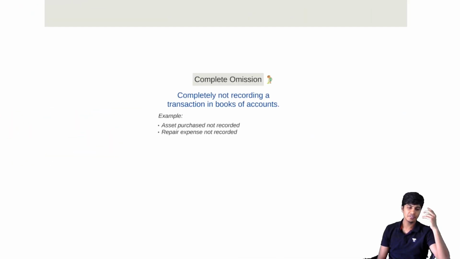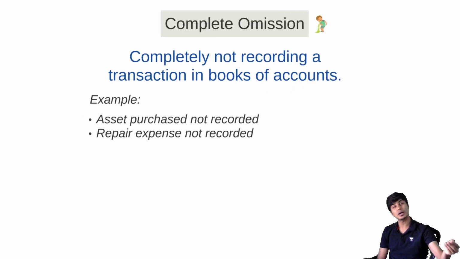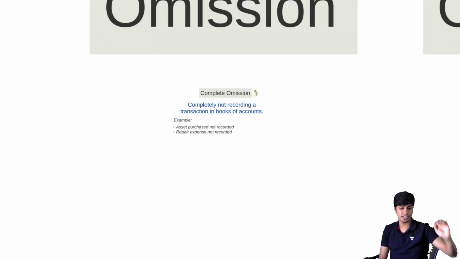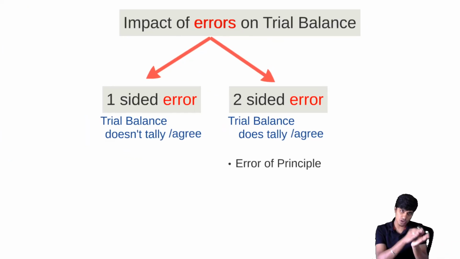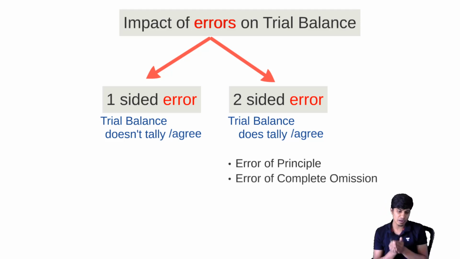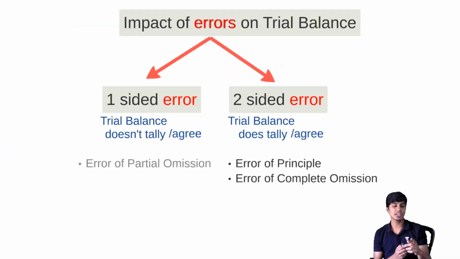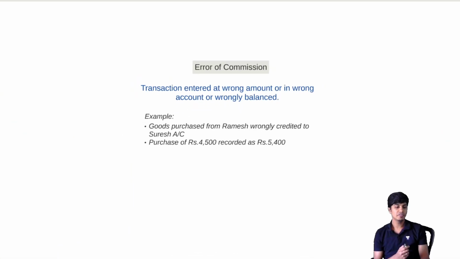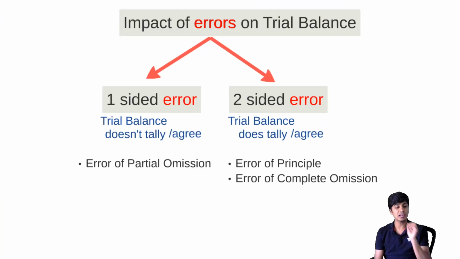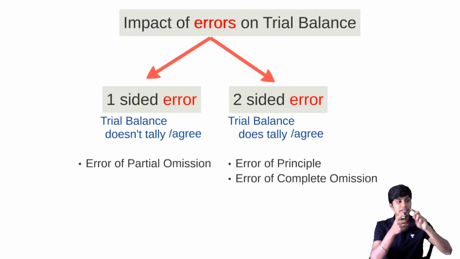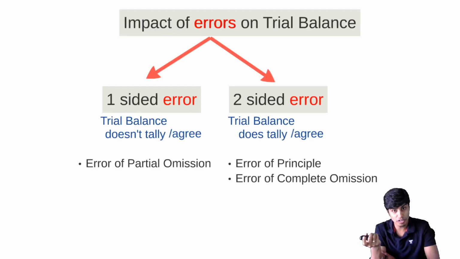Next we have error of complete omission. Error of complete omission again is a two-sided error, meaning debit is also not recorded, credit is also not recorded. So in spite of an error of complete omission, trial balance will still tally. However, not the same in the case of error of partial omission. Whenever there is error of partial omission, trial balance will not tally. Why? Debit is recorded and credit is not recorded, or credit is recorded and debit is not recorded. When one of them is recorded and the other is not recorded, trial balance will not tally.